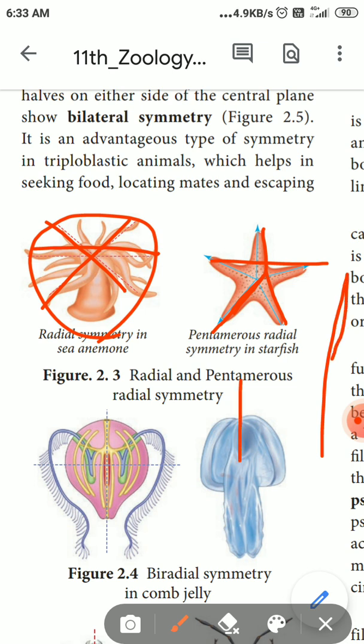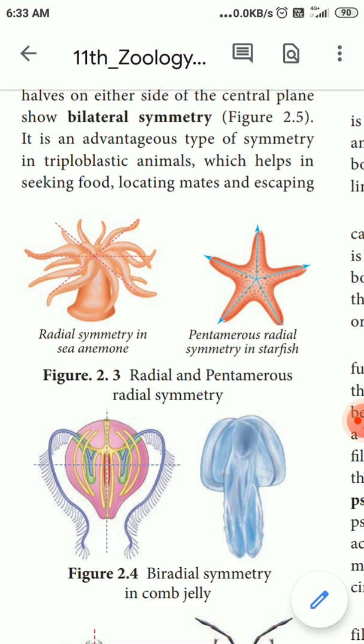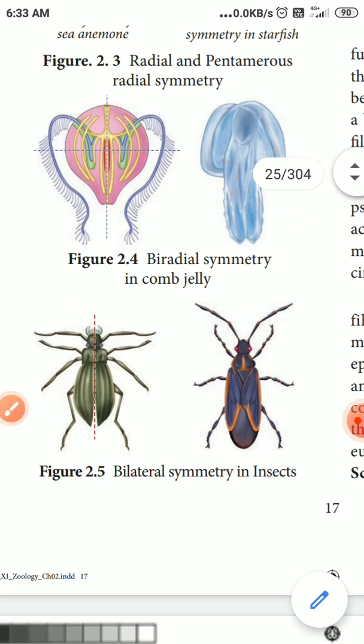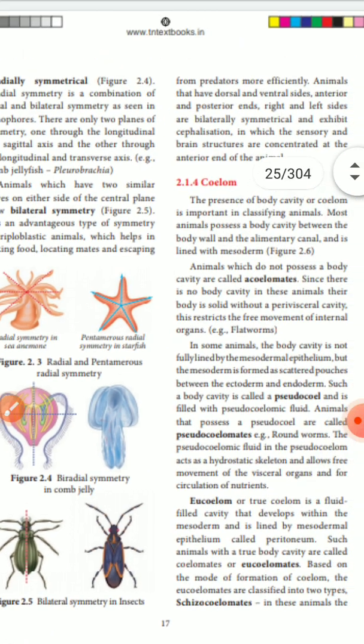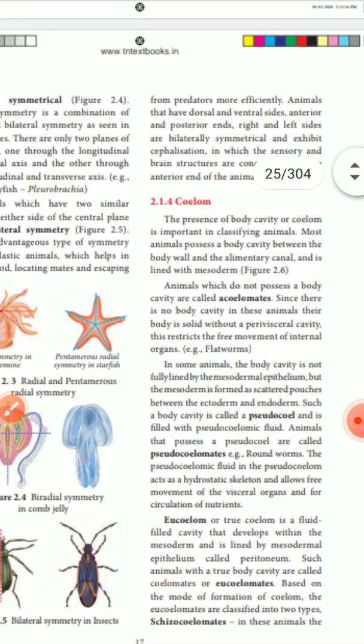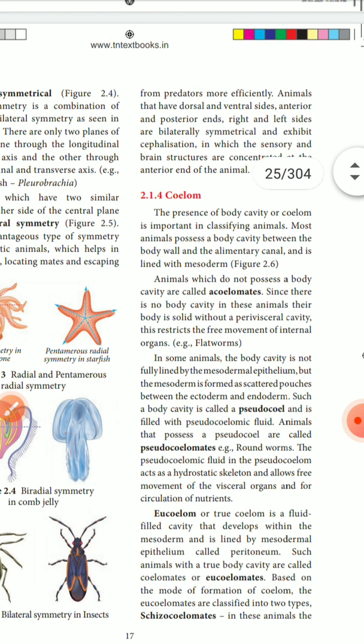Biradial symmetry is seen in jellyfish. When you cut a jellyfish along the central axis, transverse or longitudinal, in any way the parts are identical in nature, so it is called biradial symmetry. Some insects also show bilateral symmetry. So based on the symmetrical nature, we classify the animals.